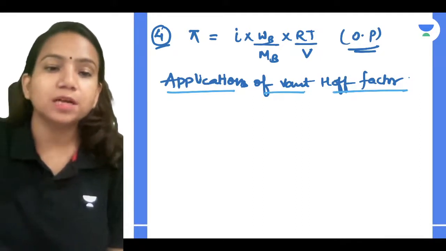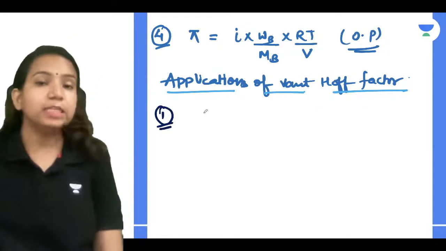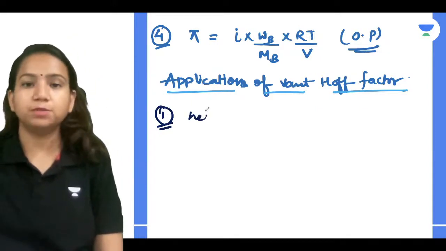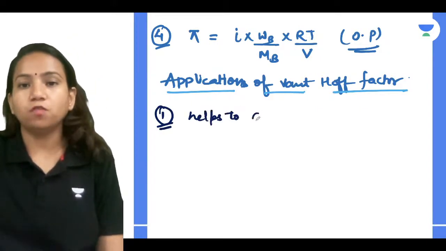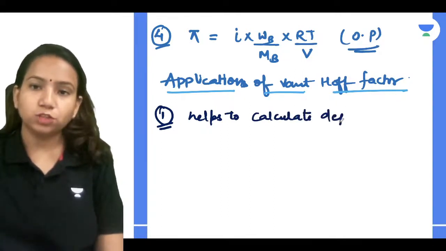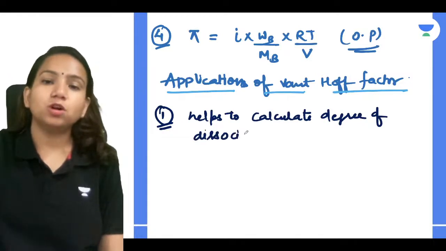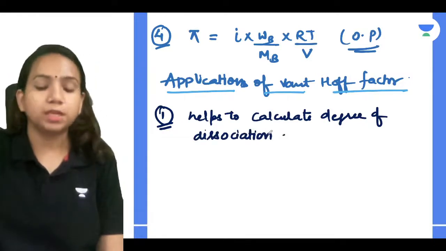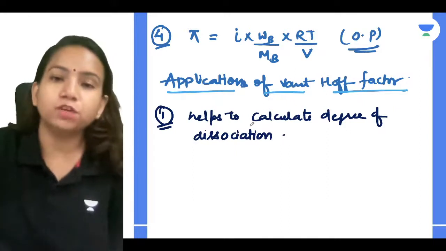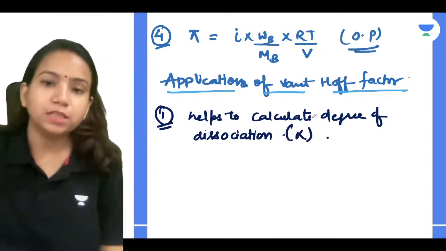The first one, what is that? It helps us to calculate degree of dissociation. Calculate degree of dissociation means how much your solute is dissociated, so that you can find it out. The degree of dissociation, which we consider as alpha. And how will you get the value for it, guys?